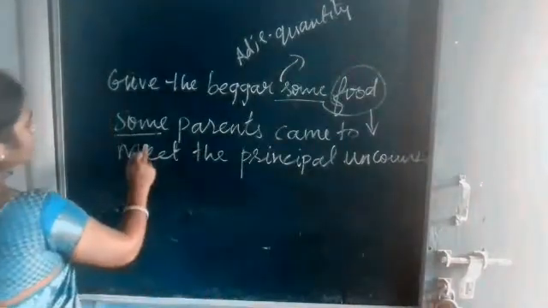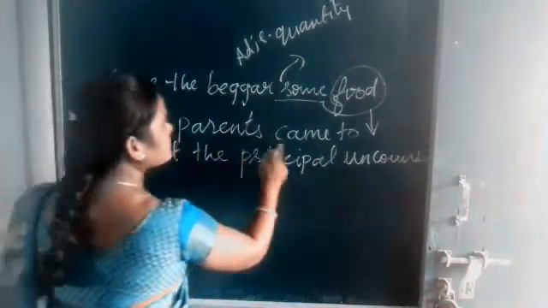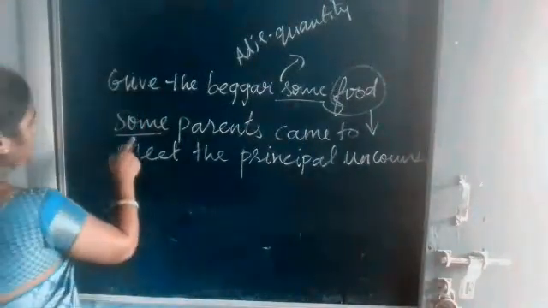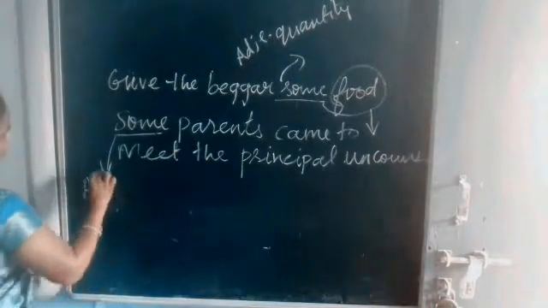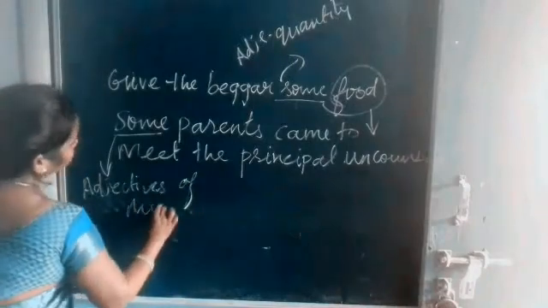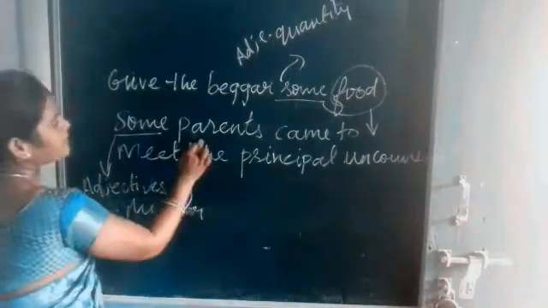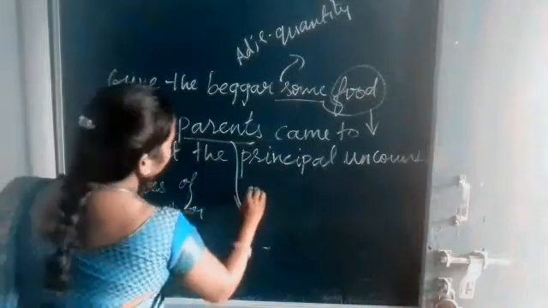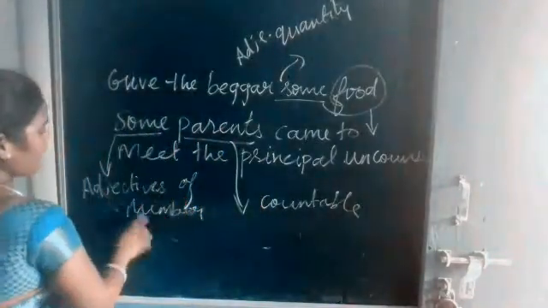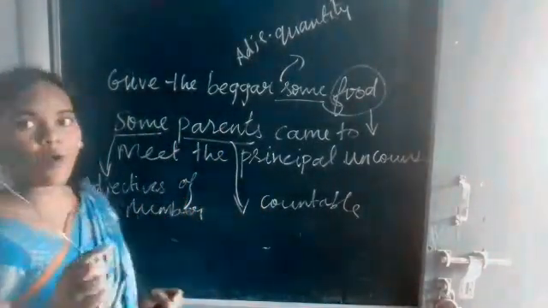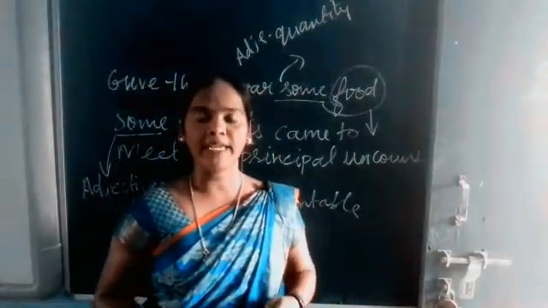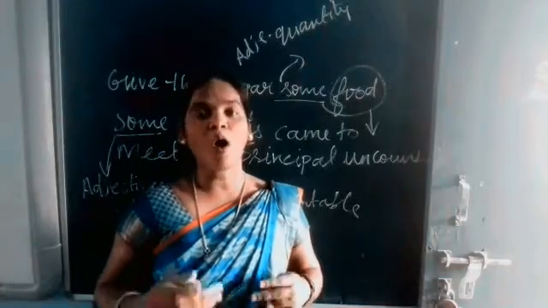Okay, in the second sentence, let's see. Some parents came to meet the principal. So this some refers to an adjective of number, because after the some what is coming here? Parents, countable things, isn't it? So this some refers to an adjective of number. I hope you understand the difference between an adjective of quantity and an adjective of number.